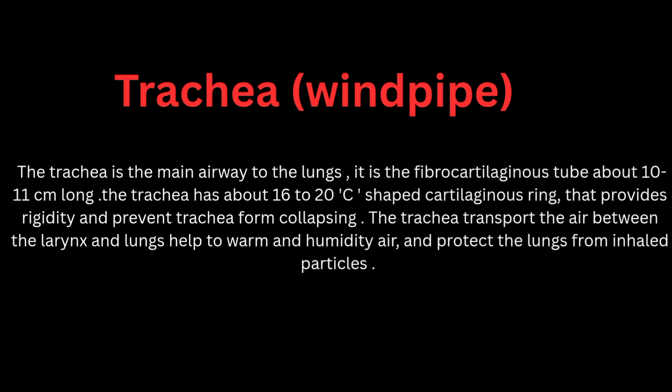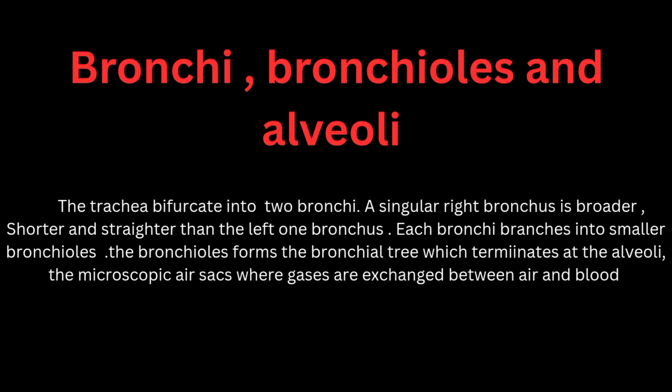Trachea, the windpipe. The trachea is the main airway to the lungs. It is a fibrocartilaginous tube about 10 to 11 centimeters long. The trachea has about 16 to 20 C-shaped cartilaginous rings that provide rigidity and prevent tracheal collapsing. The trachea transports the air between the larynx and lungs, helps to warm and humidify air, and protects the lungs from inhaled particles.